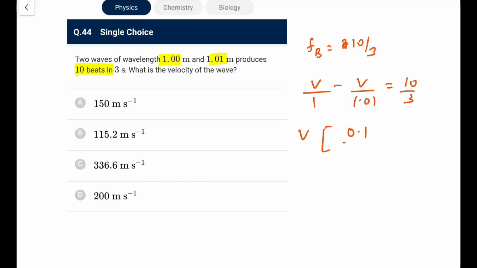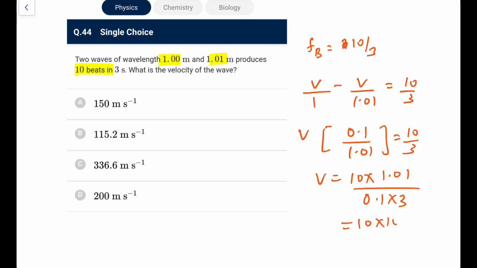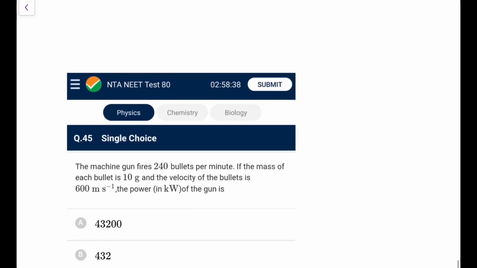So V into 0.01 upon 1.01 is equal to 10 by 3. So V comes out as 10 into 1.01 upon 0.01 into 3. This is a mistake I'm making. It is 0.01, so it would be 101 into 10 by 3. So you can say that is 1010 by 3, that is 336.6 meter per second would be the answer.